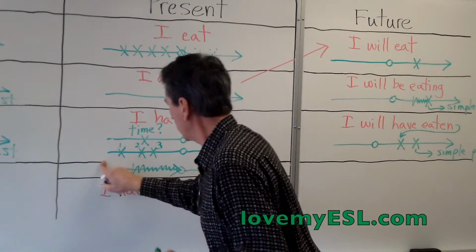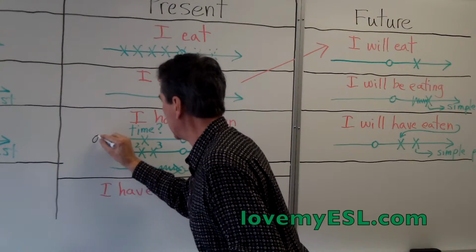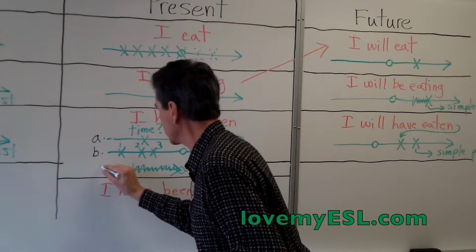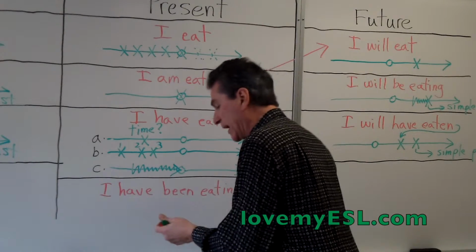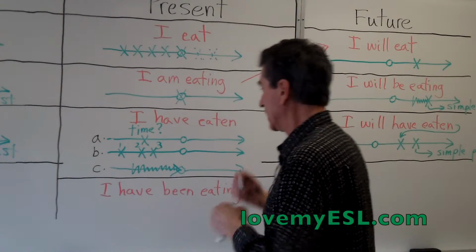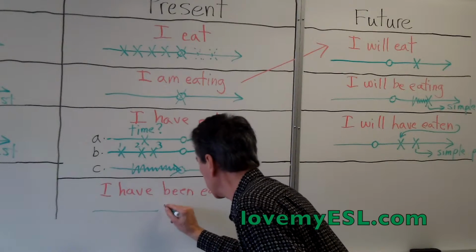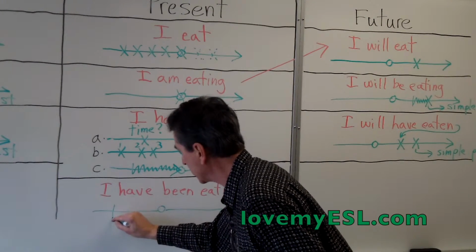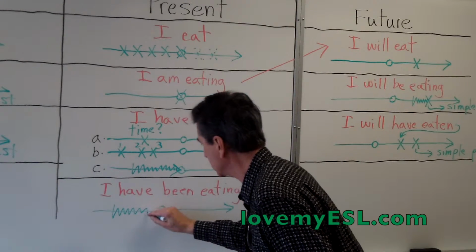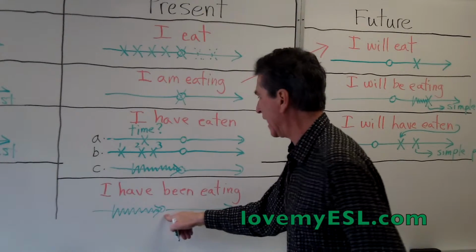I have been eating is very much like this third. I should label these here. I'm going to go back here and say this was A, this is B, and this is C, because the present perfect has 3 uses. This looks like C. I have been eating. So here's the timeline, here's present, here's future. I have been eating, so starting in the past, continuing, continuing, continuing, until now.